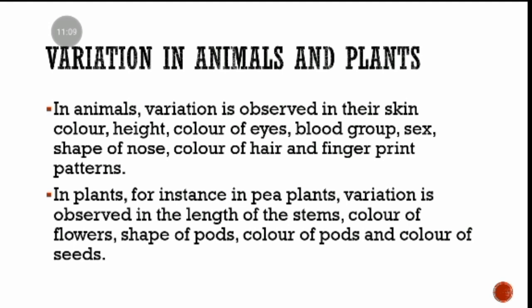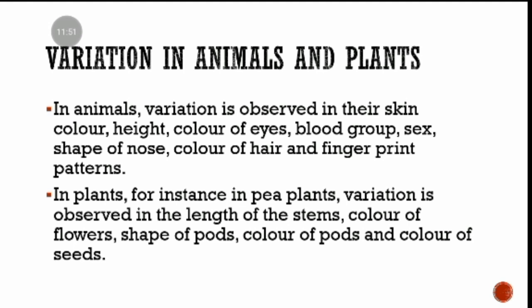We can also talk about the shape of the nose, the color of hair, and fingerprint patterns. In plants, you could have variations in the length of the stems, the color of flowers, the shape of pods, the color of the pods, and the color of seeds.